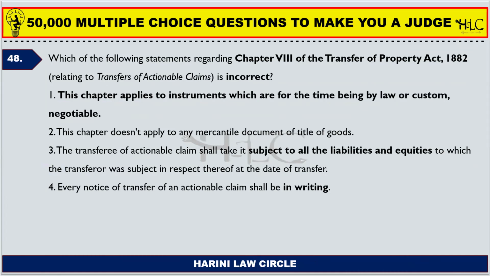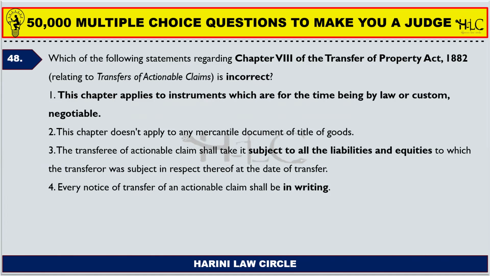So this chapter doesn't apply to any mercantile document of title to goods. Yes, it does not apply. The transferee of an actionable claim, that is the person who receives it and goes for a legal right, shall take it subject to all liabilities and equities to which the transferor was subject in respect thereof at the date of transfer. It's also right, the correct one.